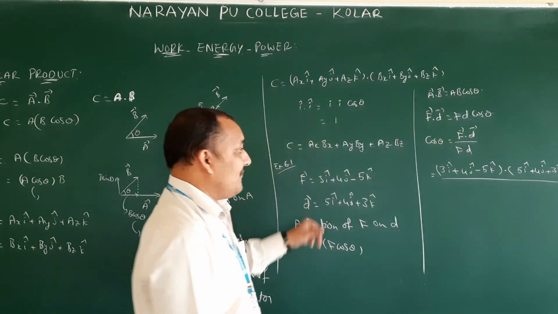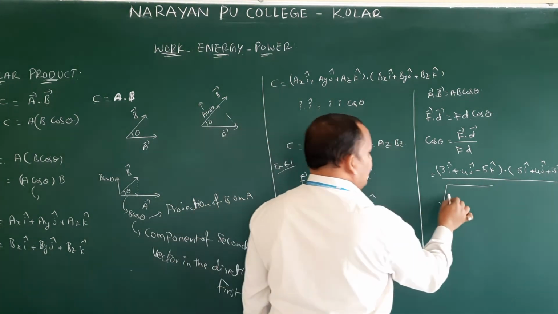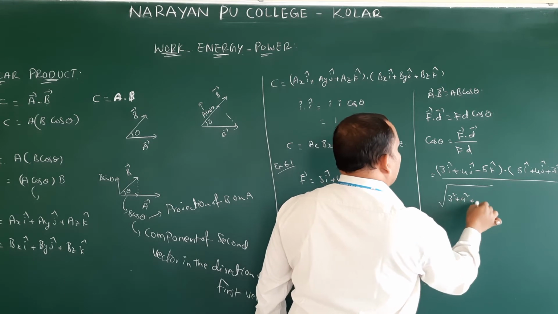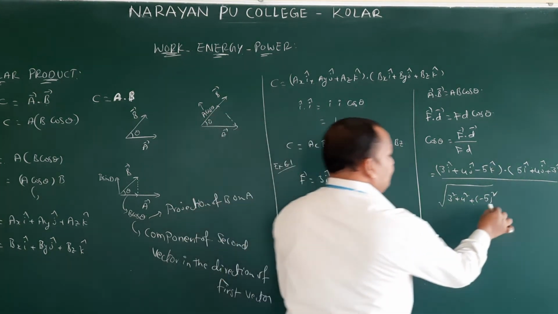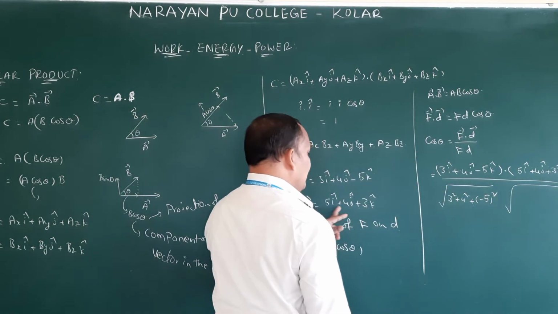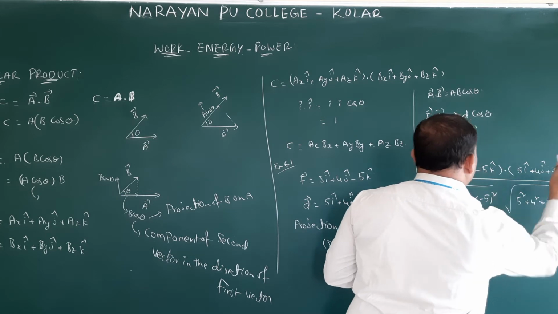What is the magnitude of F formula? Already you came to know. Root of 3 square plus 4 square plus 5 square. Next D: root of 5 square plus 4 square plus 3 square.